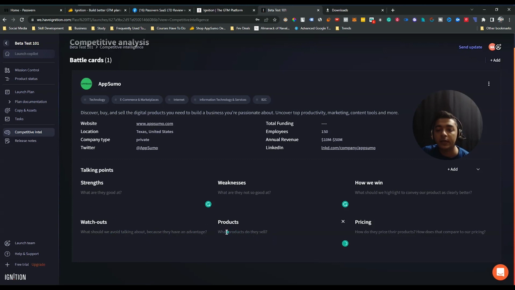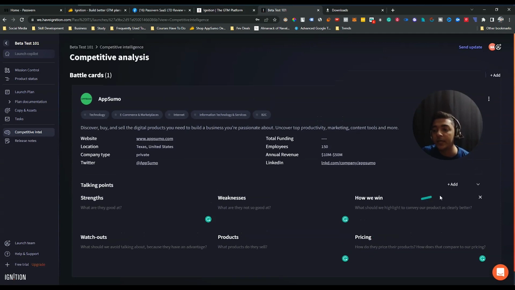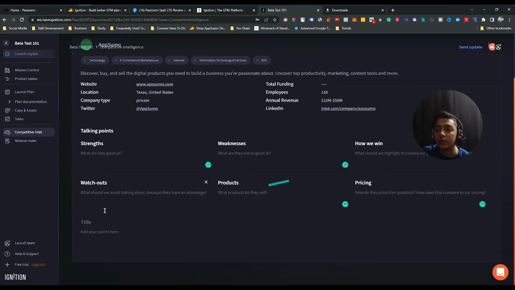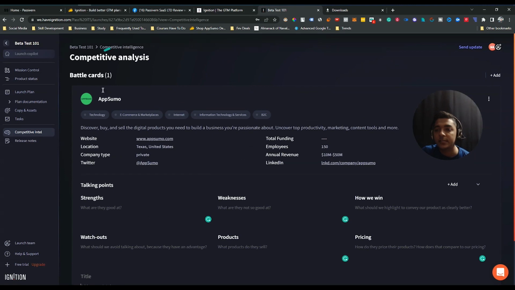And here you can keep track of what products they sell, how they price their products, and how that compares to our pricing. You can keep track of these things. You can add more blocks here just by clicking on this add option. You can add more things here. So you can add your competitor to your dashboard in this way, and you can keep track of their annual revenue, their total number of employees, and their type. So these are the things, guys. I hope you get the idea.